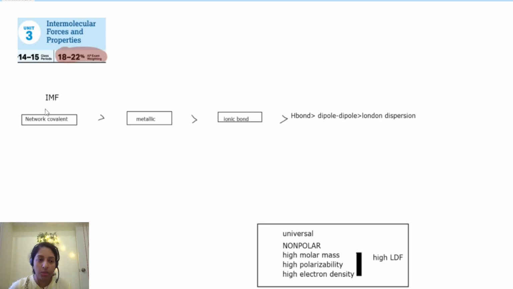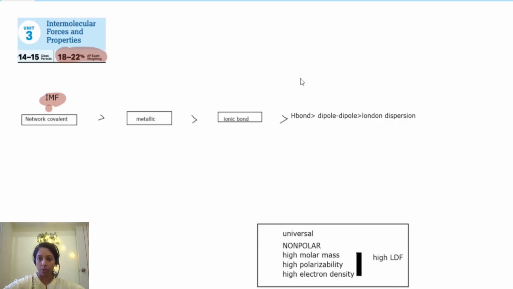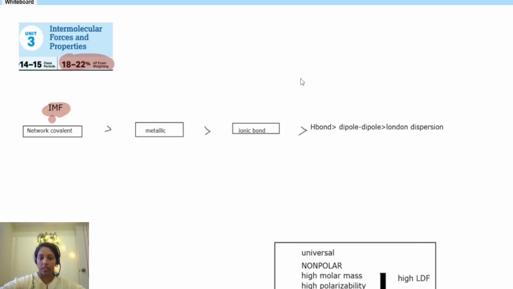Okay, so let's see the first part, IMF. The order of which one is stronger is very important, right? You may have only heard about, or maybe be more concentrated on, hydrogen bond, dipole dipole, right? See, these intermolecular forces are in covalent molecules. In the previous chapter we studied the different kinds of bonds, right? In which we studied covalent molecules. So in covalent molecules, what are the IMF? That is hydrogen bond, dipole dipole and dispersion.